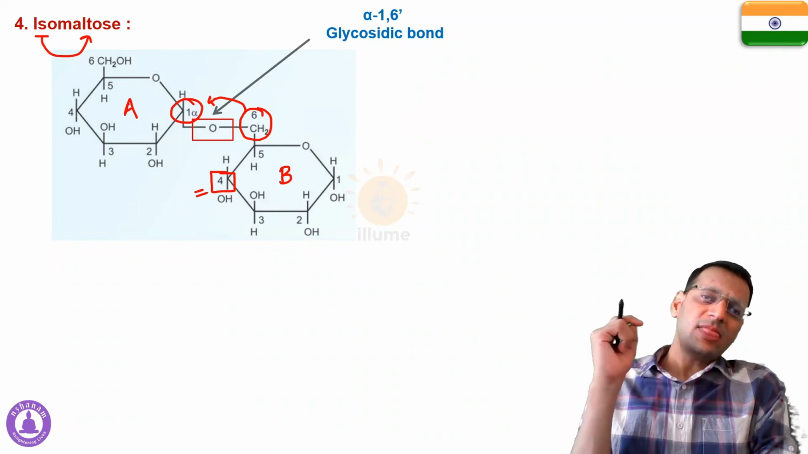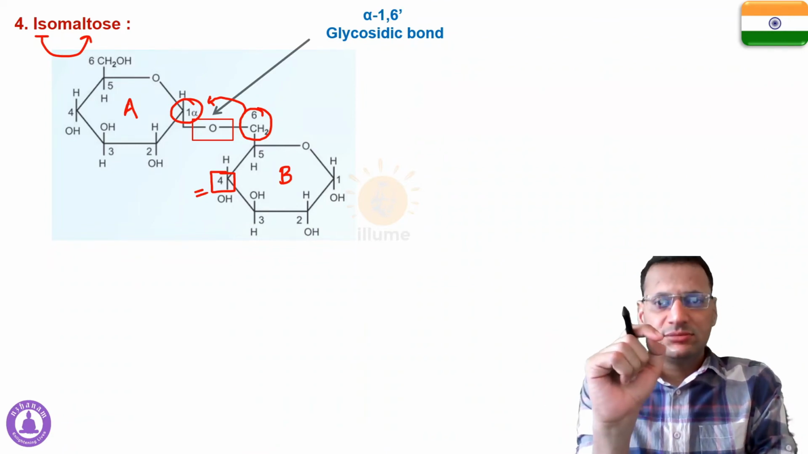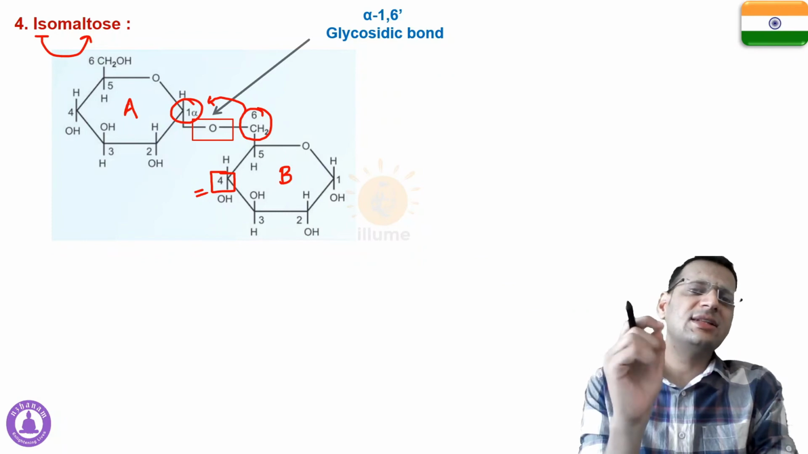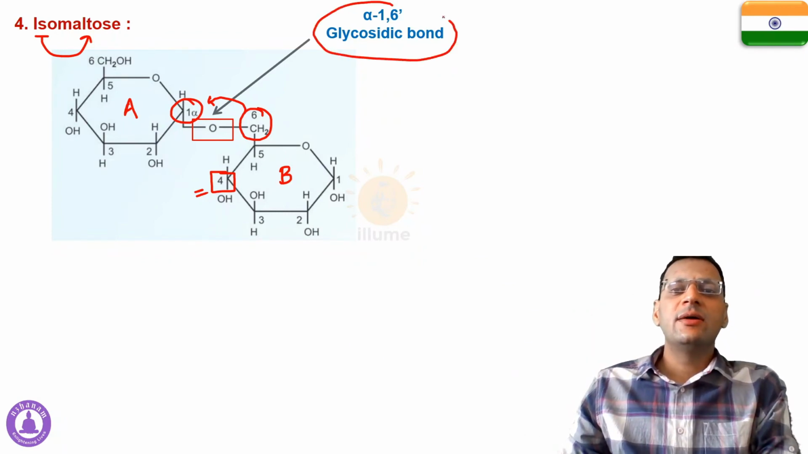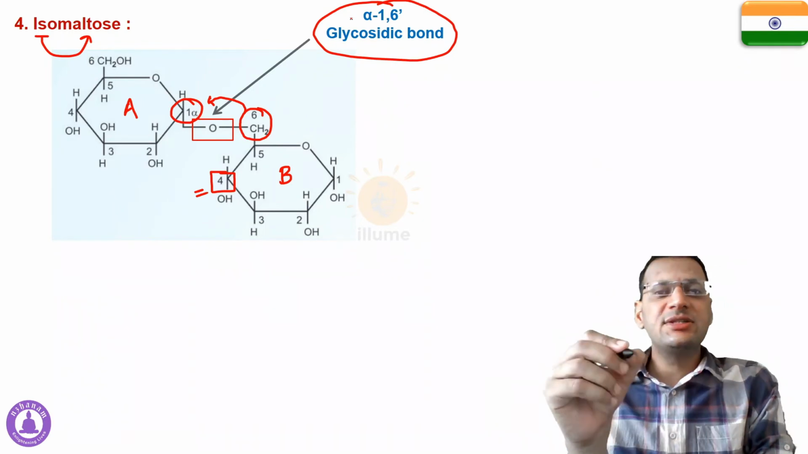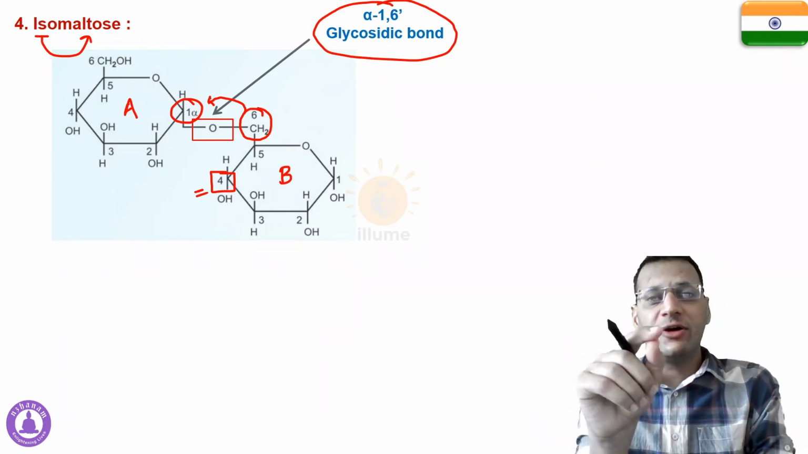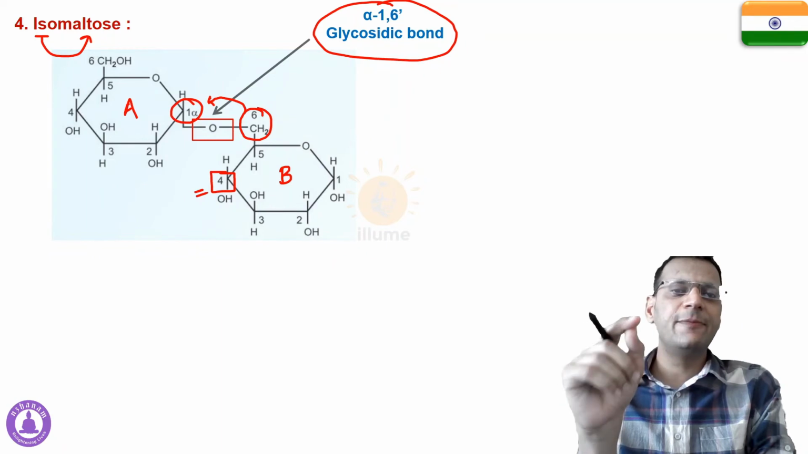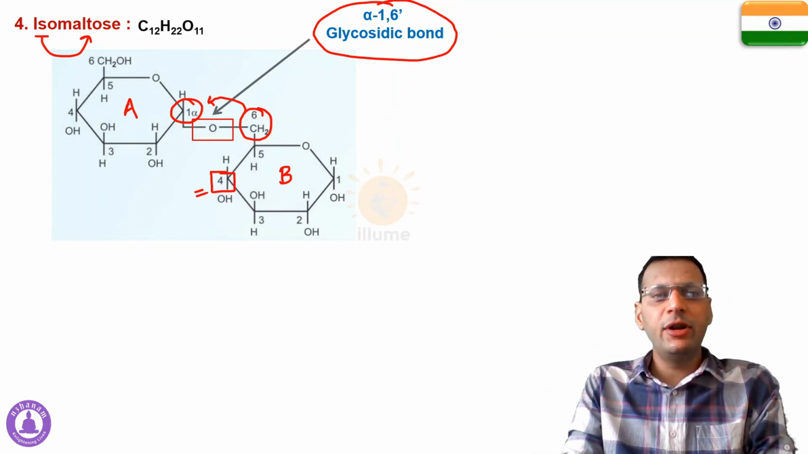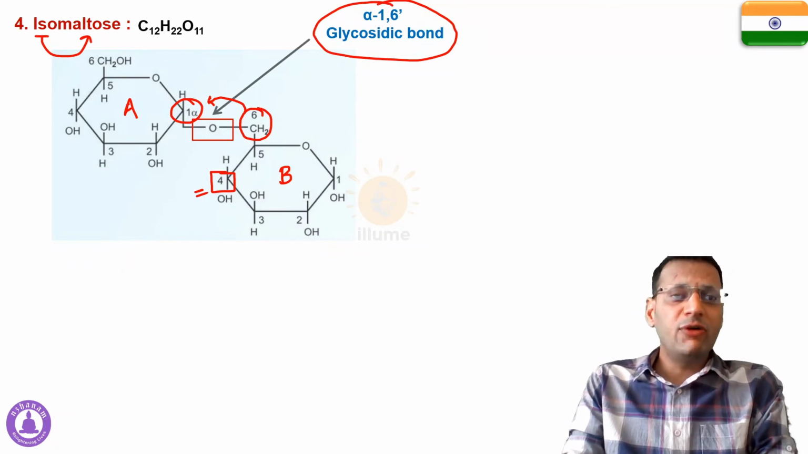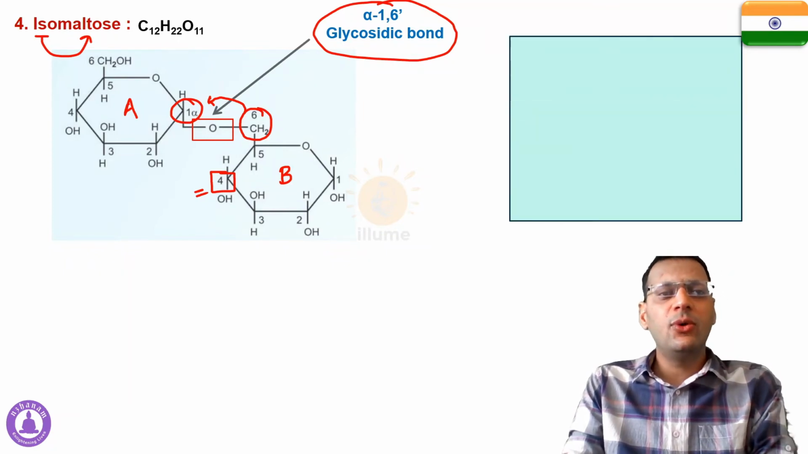Now there are some polysaccharides in which this bond, the alpha 1,6 glycosidic bond, is present. You have to answer me in the comment section: which polysaccharides also have this bond, the alpha 1,6 glycosidic bond? So isomaltose has an alpha 1,6 glycosidic bond. Again the formula would be the same, C12H22O11.